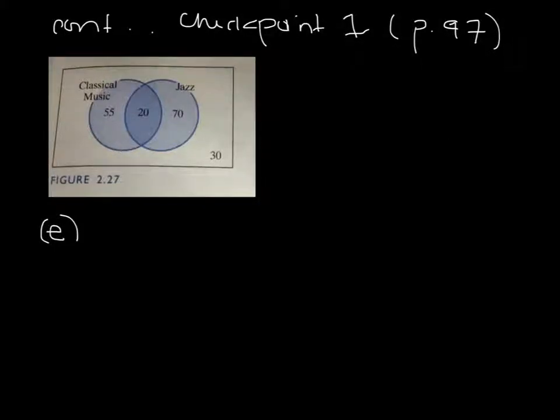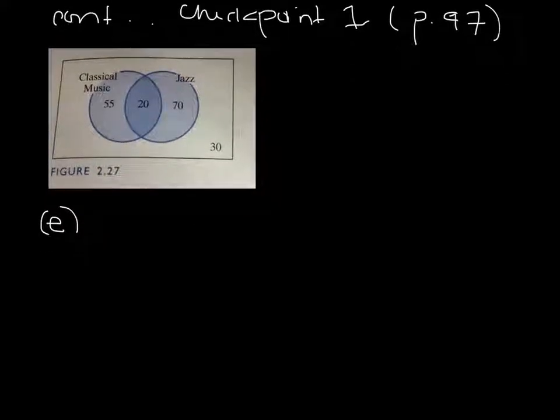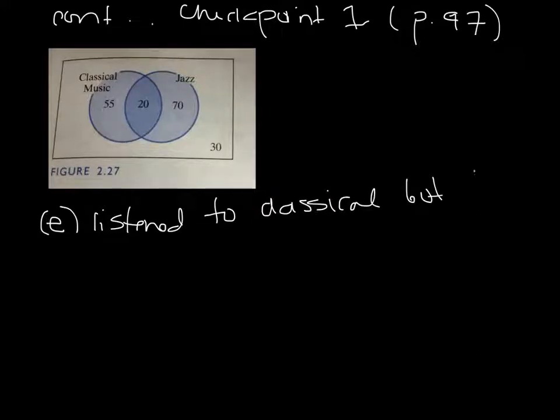Okay, let's continue this problem, checkpoint 1. So we're on part E, and the question is, how many respondents listen to classical music but not jazz? Okay, so let's write this down. Listened to classical, so listen to classical but not jazz. Okay, well, let's look at our Venn diagram.